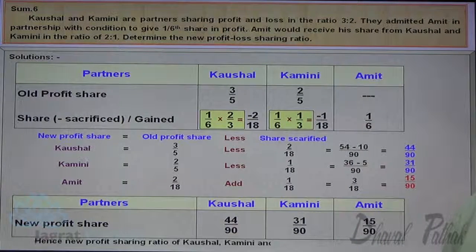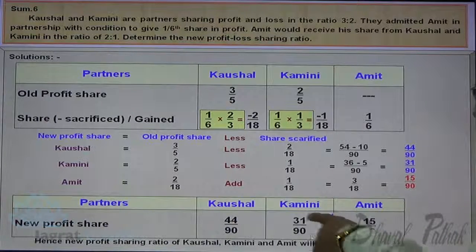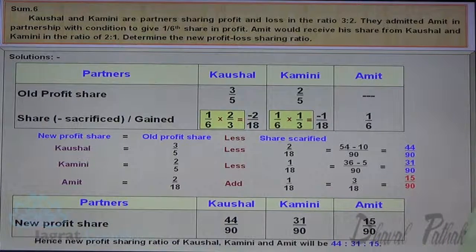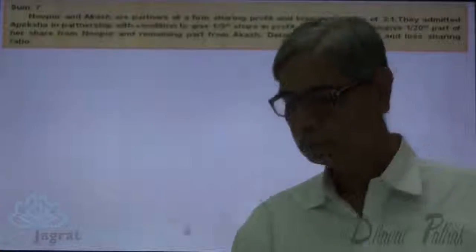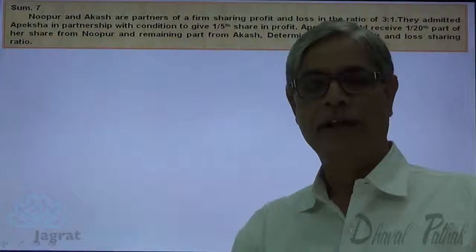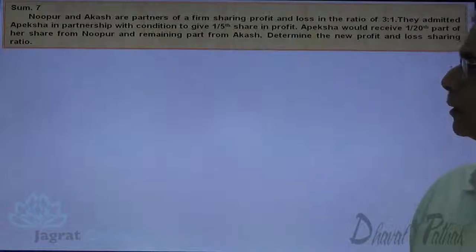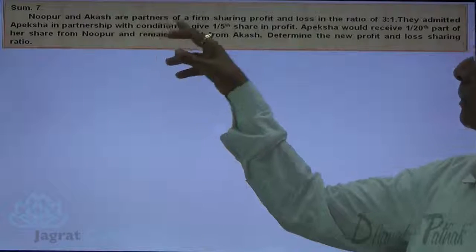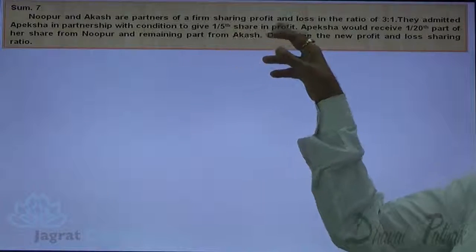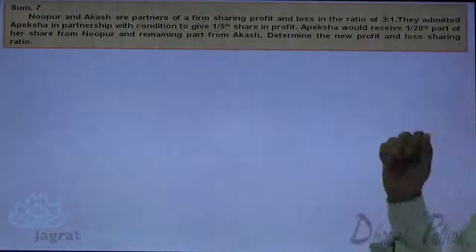Next, the profit sharing ratio is 44:31:15. Now see, this is one more sum wherein you are given the details of share sacrifice by a partner. Nupur and Akash are the partners of a firm sharing profits and losses in the ratio of 3:1.